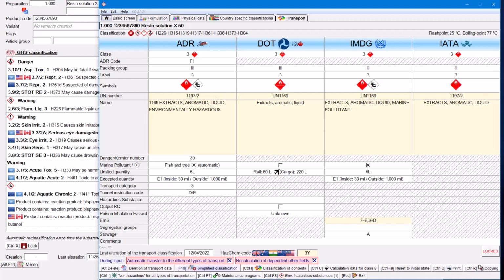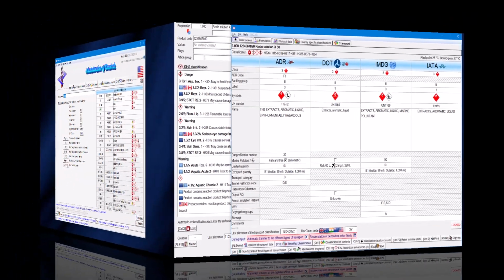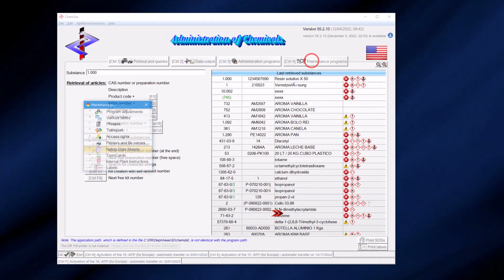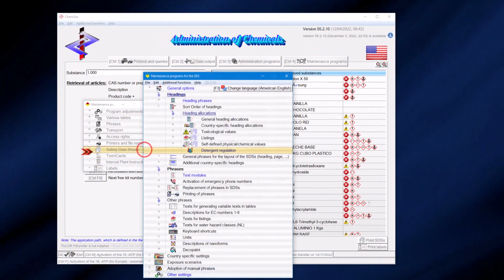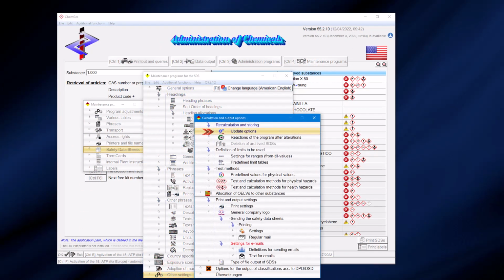If you have decided to deactivate the update options for safety data sheets or labels, or to lock the SDSs, you must take action by yourself, as we generally have to respect such user settings. We would strongly recommend to at least activate the automatic updates for transport. If your safety data sheets are not locked against modification and you want to activate at least the automatic update for transport, change it in this window.